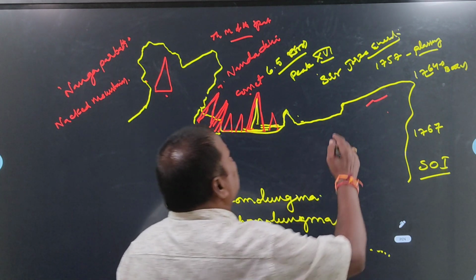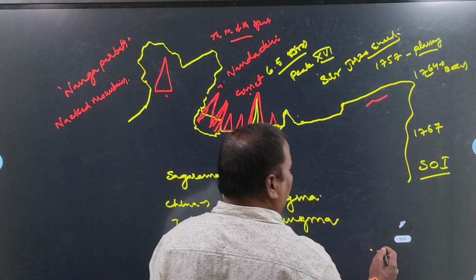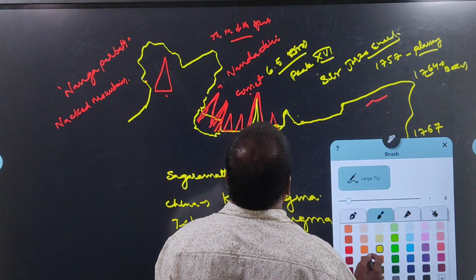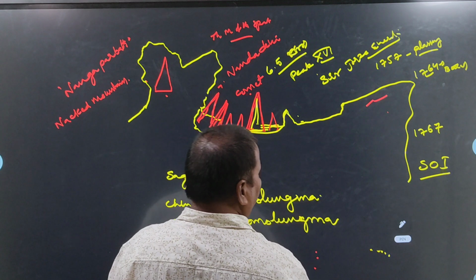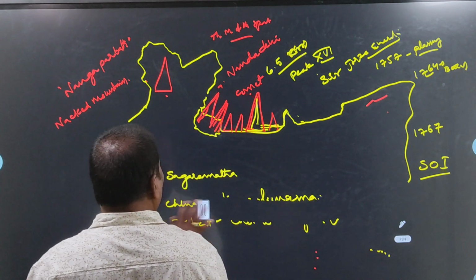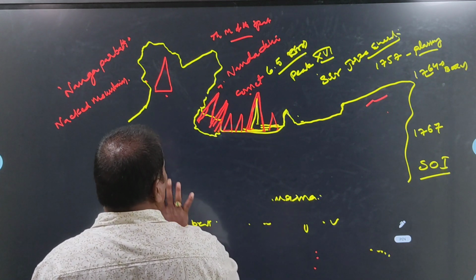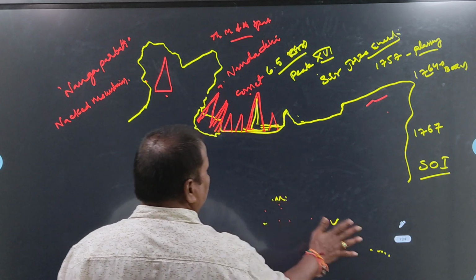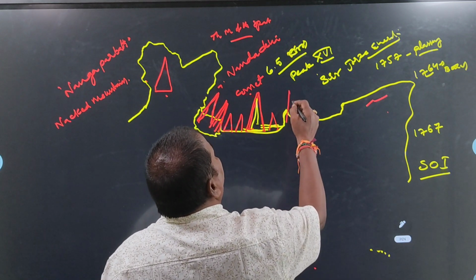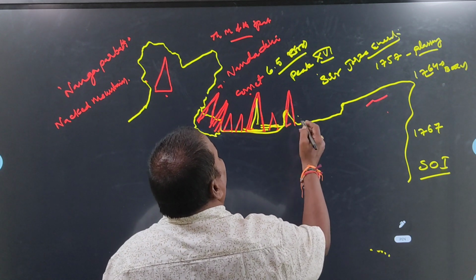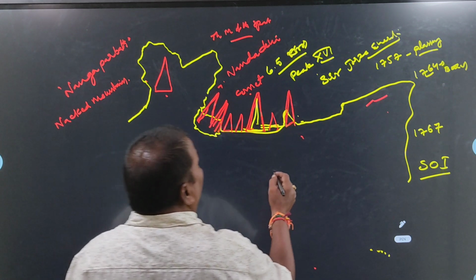In the same way, what about the Sikkim area? One important mountain peak is there in Sikkim. What is the name of that mountain? Kanchenjunga. So here another important mountain peak is there. Its name is Kanchenjunga.